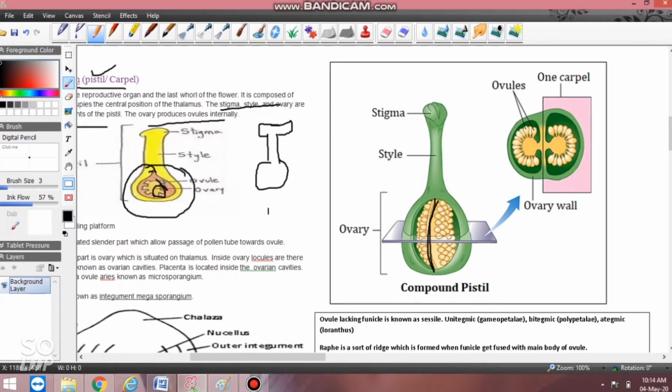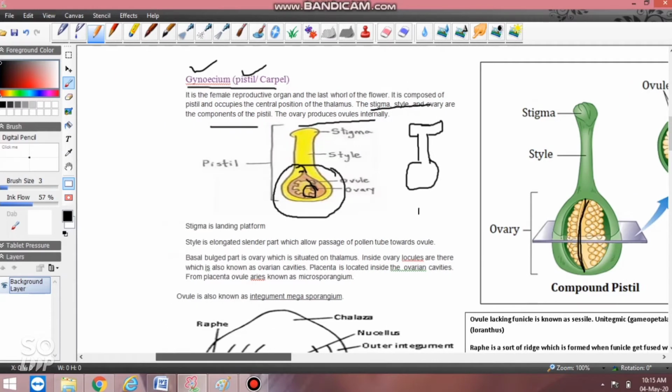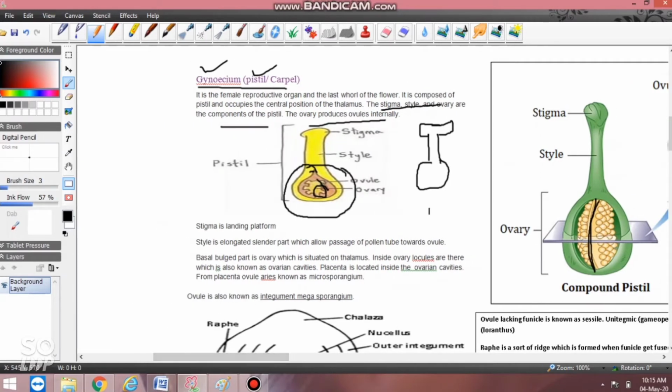Further we will learn about placenta, how these ovules are attached. In the human body, there is no such kind of variety of attachment; there is a simple cord and the baby is attached to it, that's it. But when you learn about plants, you will get to know that there are different kinds of attachment. One kind of placental attachment is this. So this structure is the placenta, and these are the ovules. Okay, now going back to our topic.